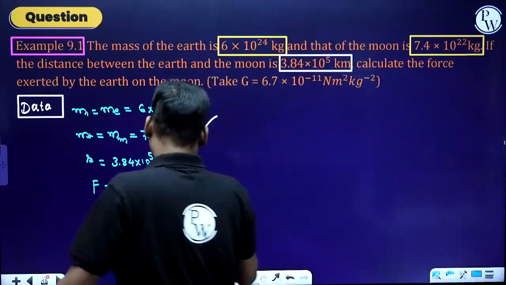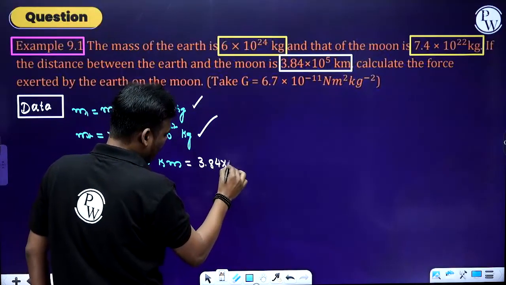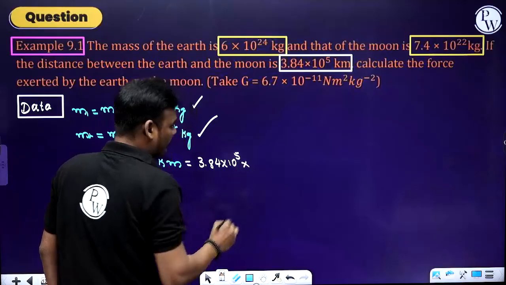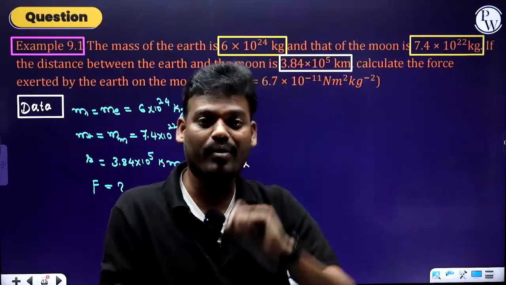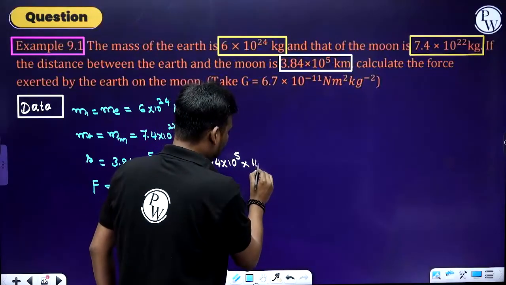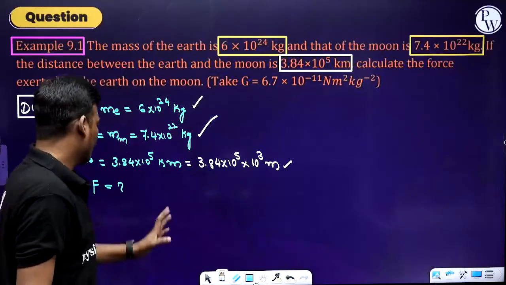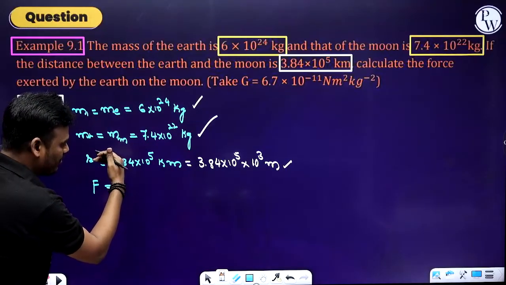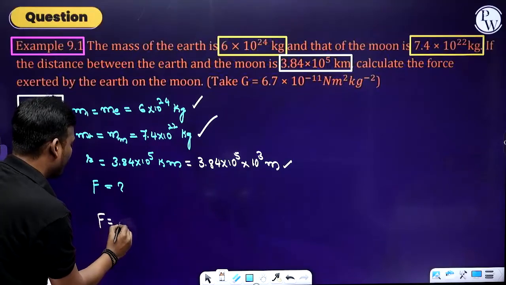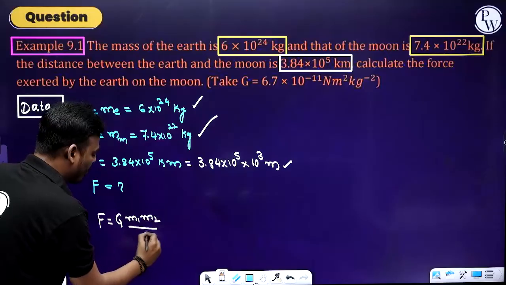So here I can write this as 3.84 into 10 power 5 kilometer. Meter, keep it as it is. What do you mean by kilo? Kilo means 10 power 3. So 10 power 3 meter. Now it is in SI unit. So first data, then check the units, then formula. What is that formula? F is equal to G m1 m2 divided by r square.